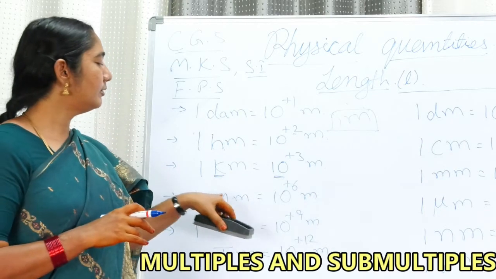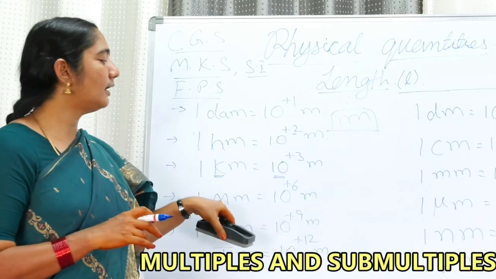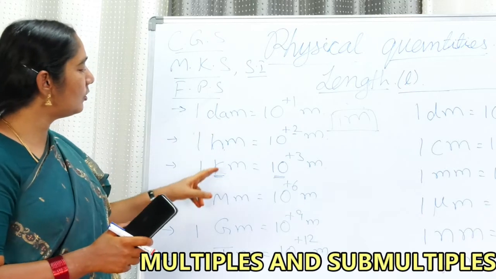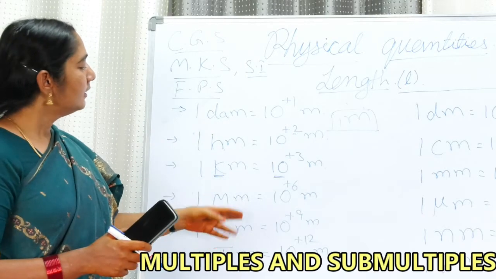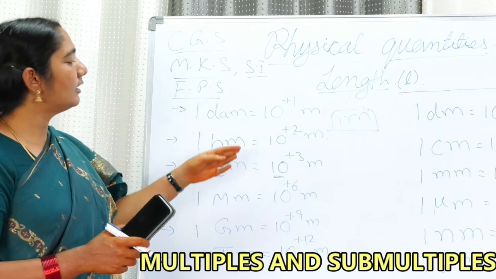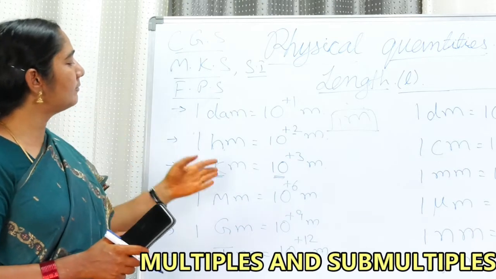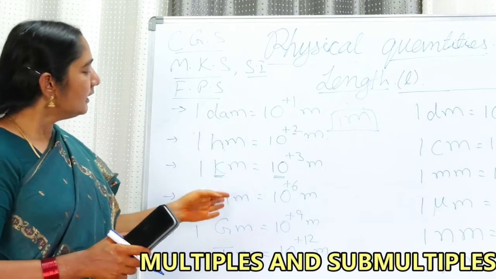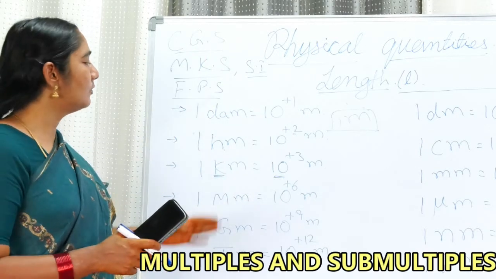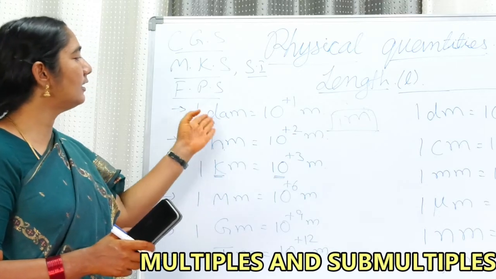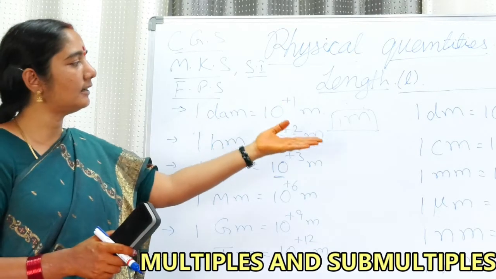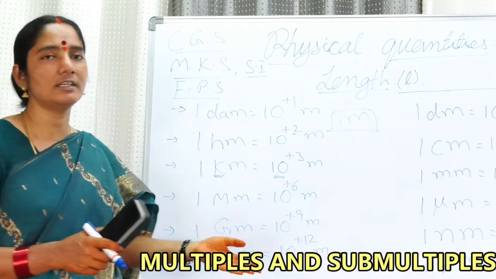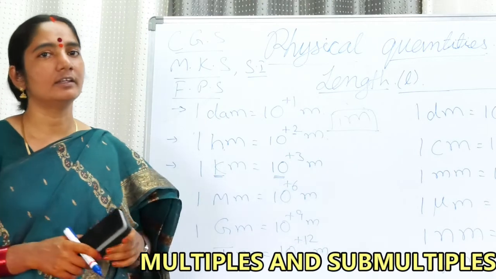Now, mega. These terms are not only for meter. If you go for mass, you can use gram: 1 kilogram, 1 decagram, 1 hectogram. You can use it even for second also: 1 megasecond, 1 kilosecond, 1 decasecond, 1 millisecond, 1 centisecond. Anything, you can use any quantity, not only meter.